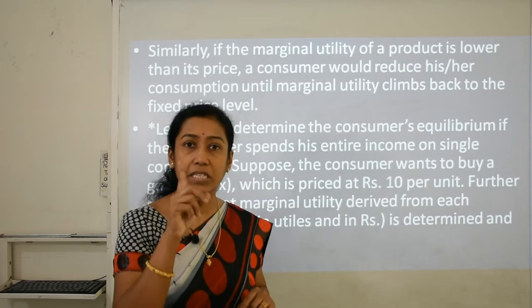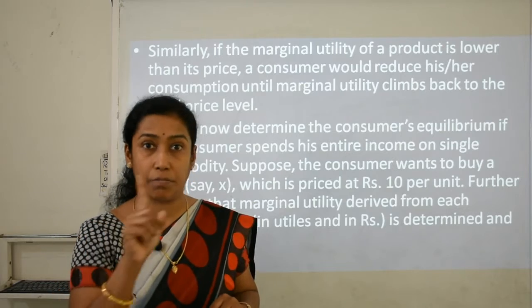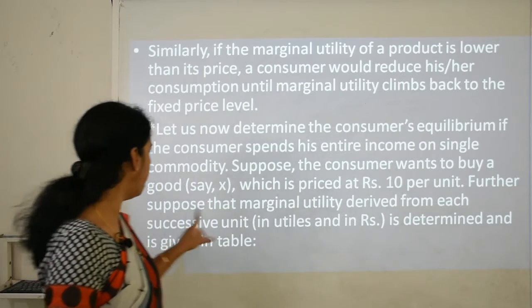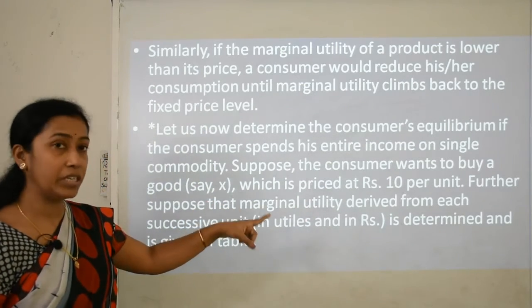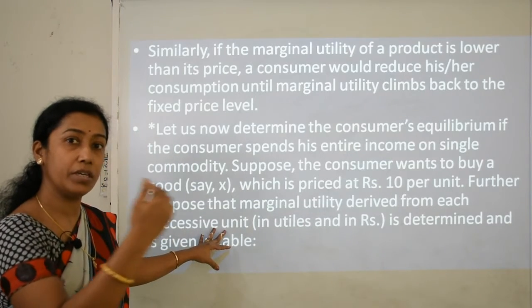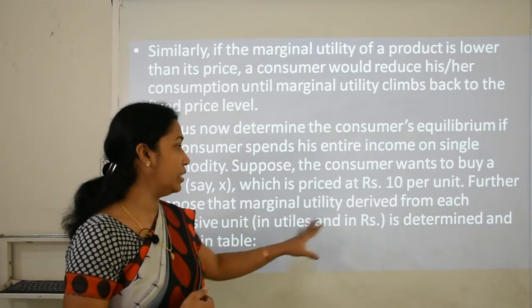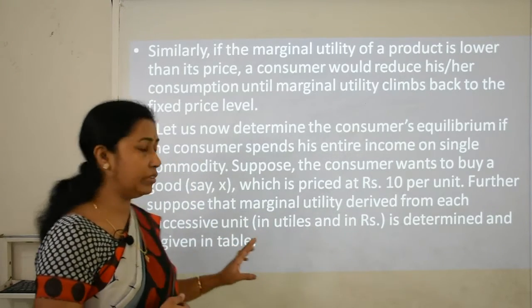That means one single unit of commodity X is priced at 10 rupees per unit. Further, suppose that the marginal utility derived from each successive unit, as he consumes every successive unit, is determined and given in the table.